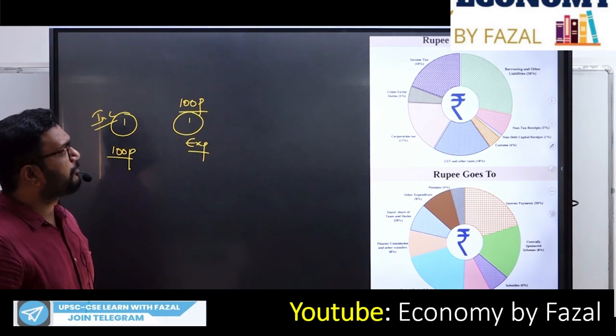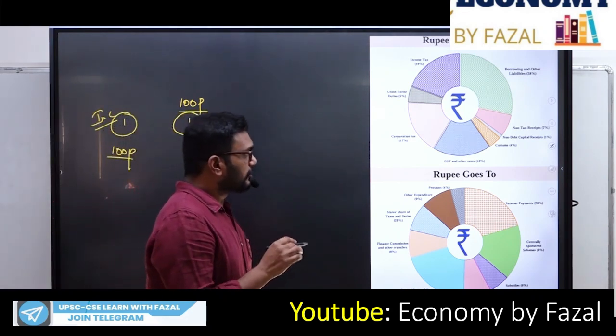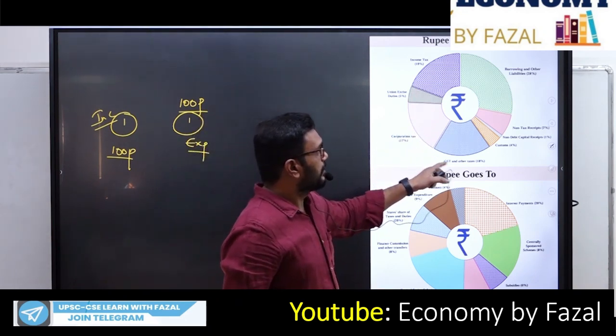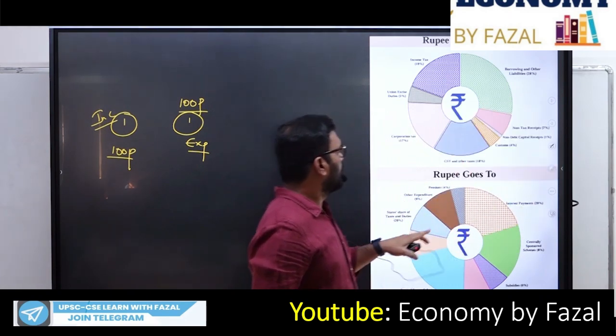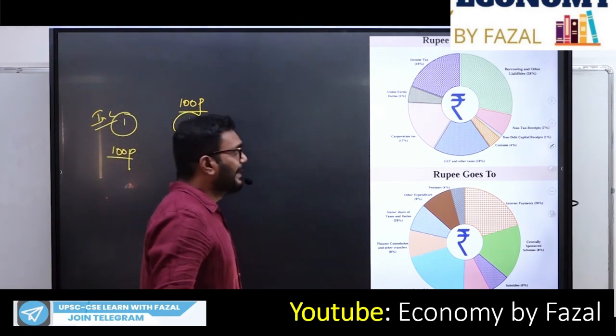Now look at the case, where does the rupee come from? The most important parameter where the government is actually earning. Look at the contribution of the GST components, that is 18%.